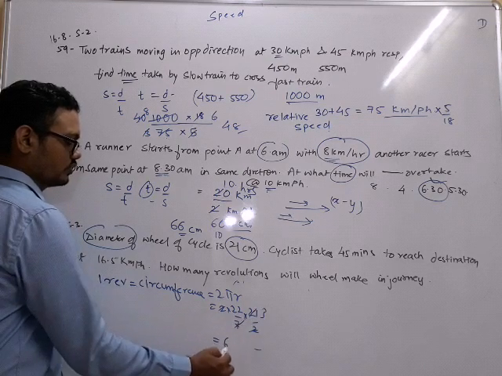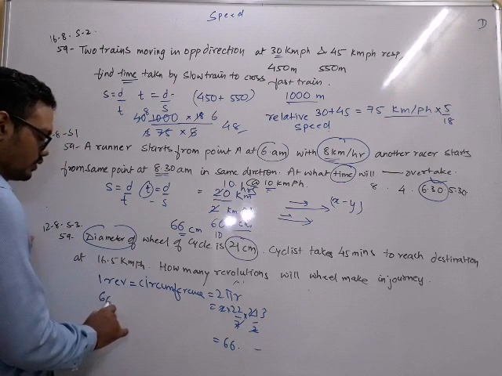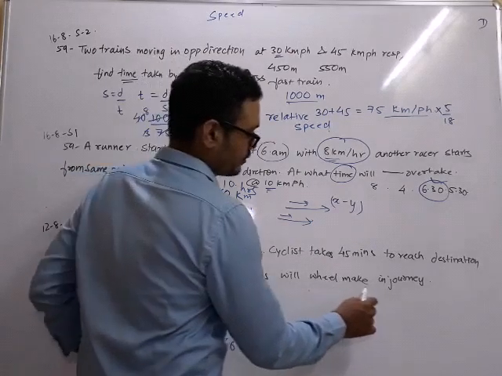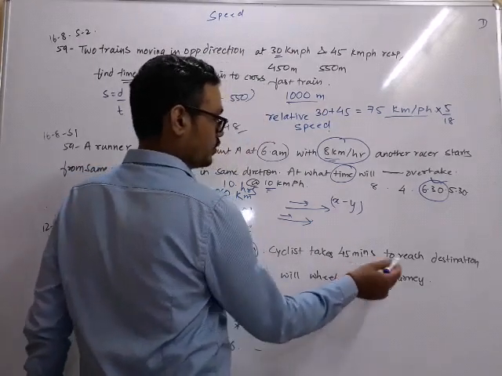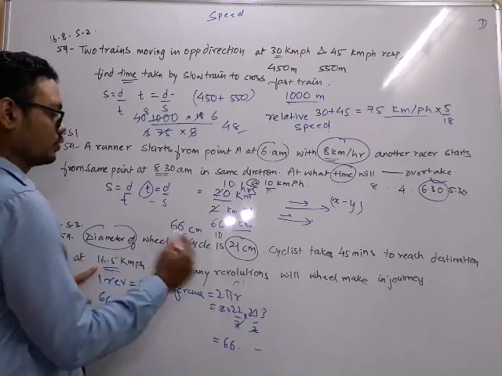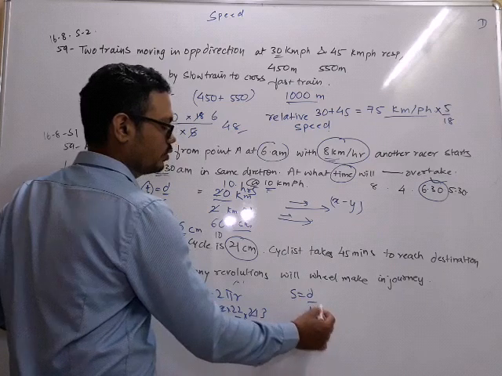This is 66, so one revolution is 66 centimeter. How many revolutions will it make in the journey? What is the journey he has done? He has done 16.5. So we have to find distance now. Speed is distance by time. I know only one formula.